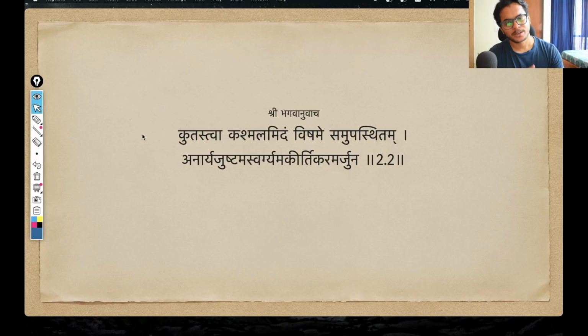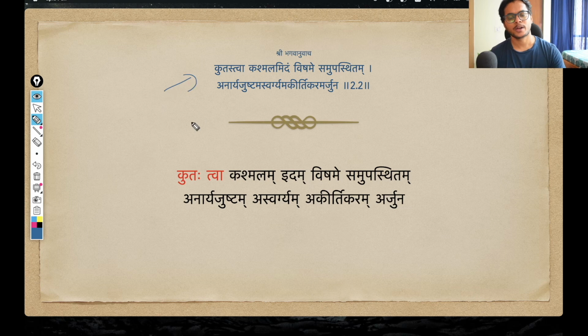As you can see on the screen, this is the second shloka. Let me go through the shloka once. Shri Bhagavan Uvacha, Kutastva Kashmalamidam Vishame Samupasthitam, Anaryajushtama Akirti Karamarjuna. This is the shloka in hand, and this here is the Sandhi Vichhed version of the shloka. Actually, only one sandhi is happening here, this word, kutastva. This is a sakar sandhi, where kutah tva joins as kutastva. That sa comes, sakar sandhi, right?